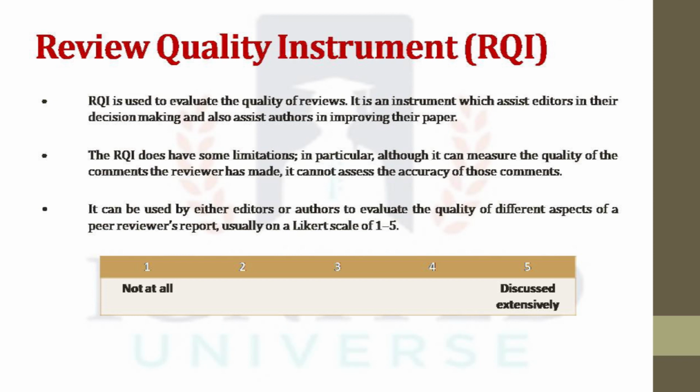Then RQI does have some limitations. In particular, although it can measure the quality of comments the reviewer has made, it cannot assess the accuracy of those comments. It can be used by either editors or authors to evaluate the quality of different aspects of a peer reviewer's report, usually on a Likert scale of 1 to 5. So 1 indicates not at all and 5 indicates discussed extensively. These are some questions that are related to RQI.